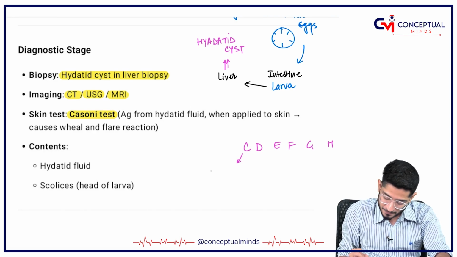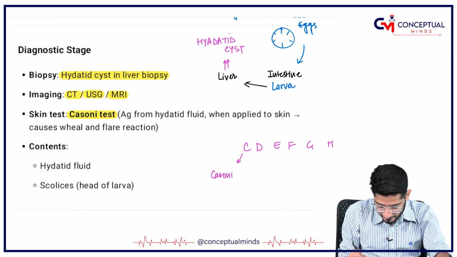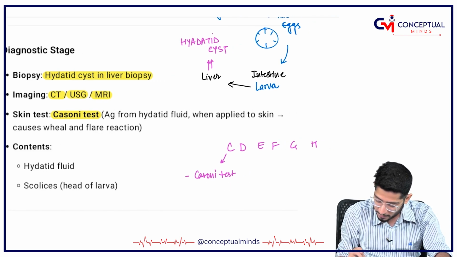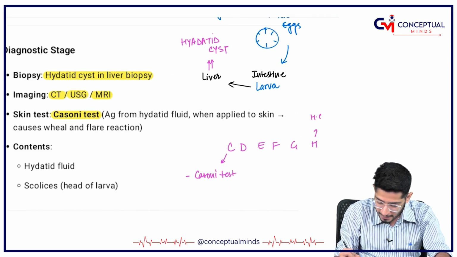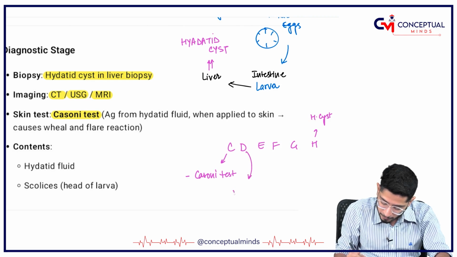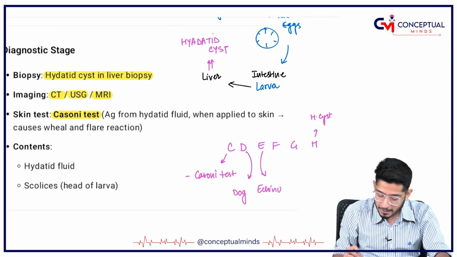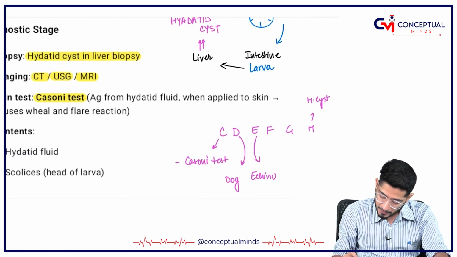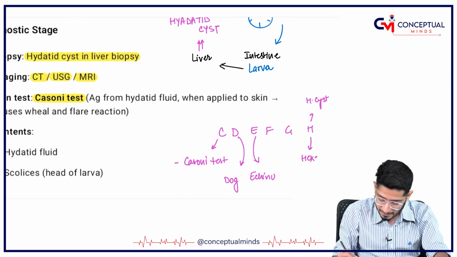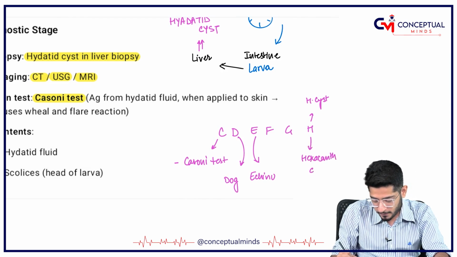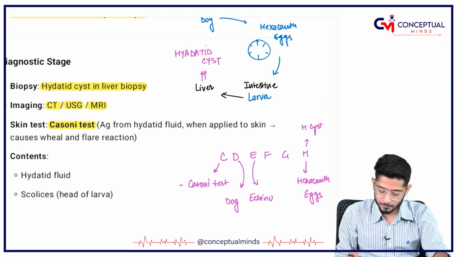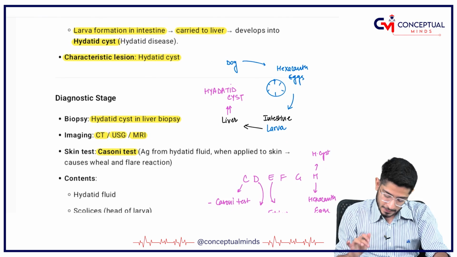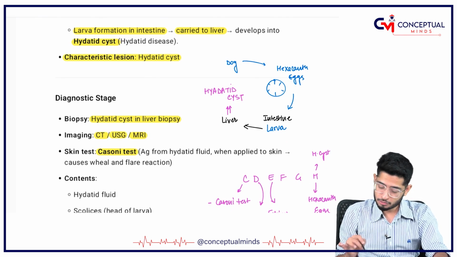So, what is C? C for Casoni test. C for cyst. Which is the cyst? Hydatid cyst. We can remember it with the H. H for which cyst? Hydatid cyst. D for the dog tapeworm we are talking about. E for Echinococcus granulosus, as it is also called. And one more H is for hexacanth eggs, which is the infective form. You got it? Yes. So, till now you have a mnemonic to remember the things.